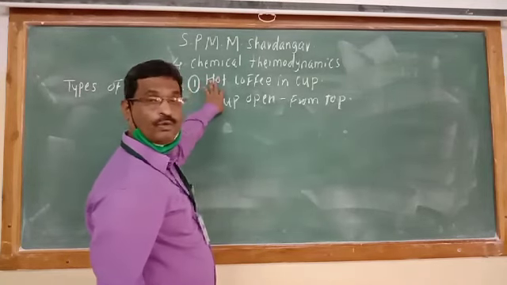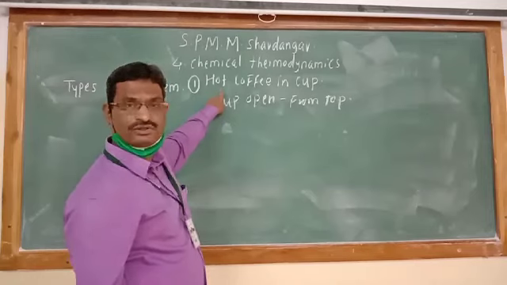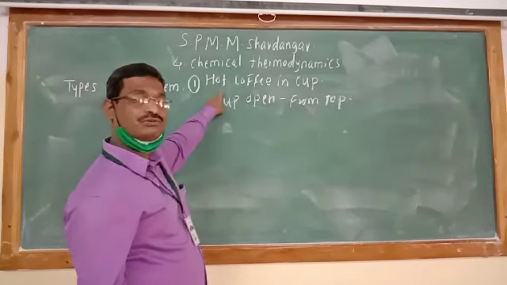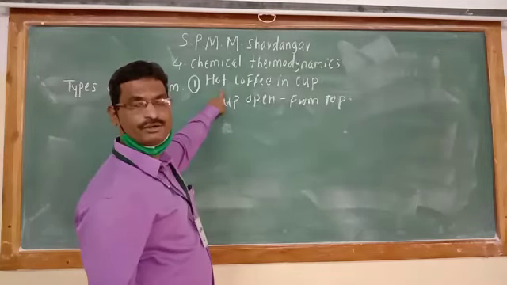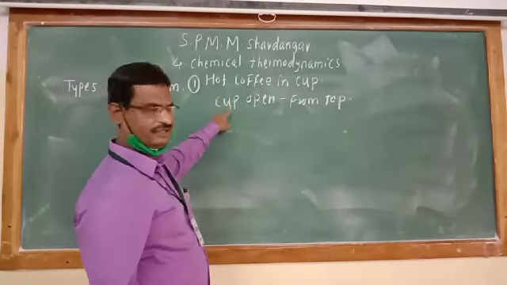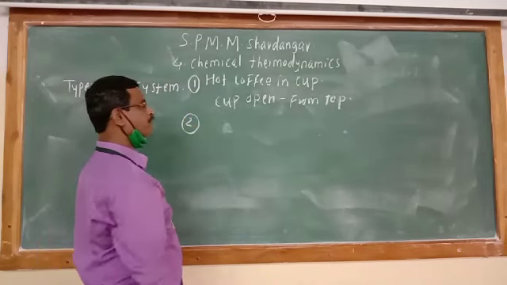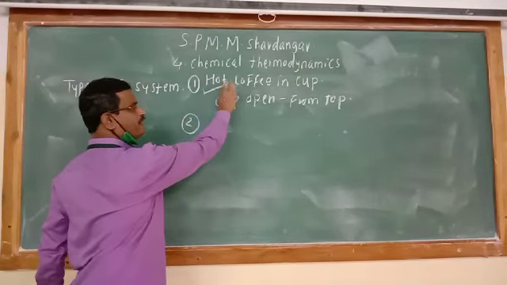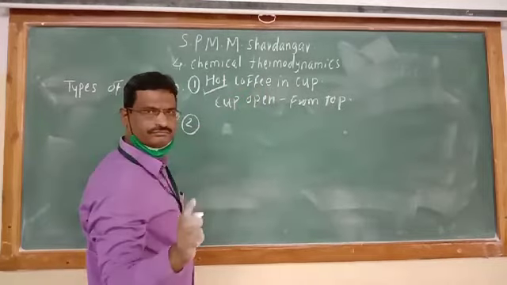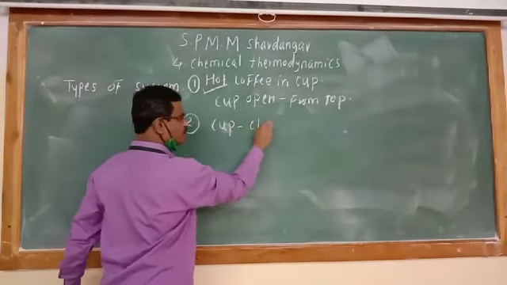There is exchange of both energy as well as matter between the system and surrounding, forming the open system.